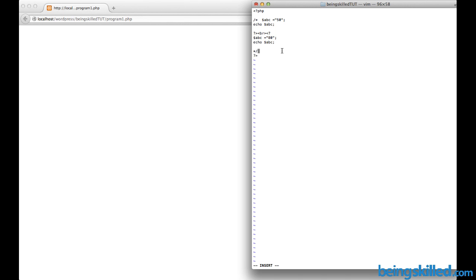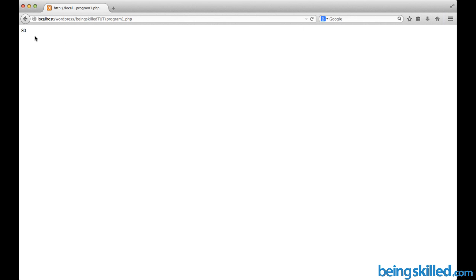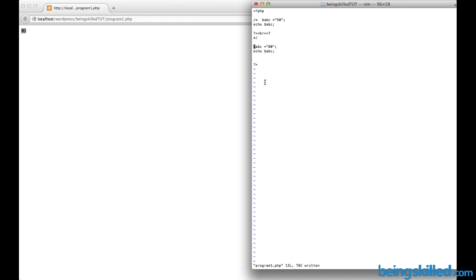Now let's try one thing. Let's comment till here. Since we didn't comment this part, the variable will be declared and it will be echoed. So we should see an 80 in this output, and we can see 80 is there. So this is how commenting in PHP works.